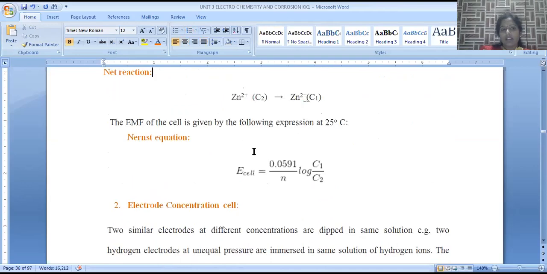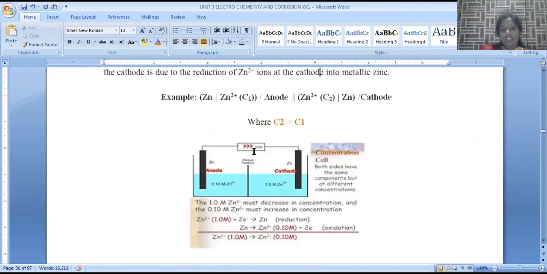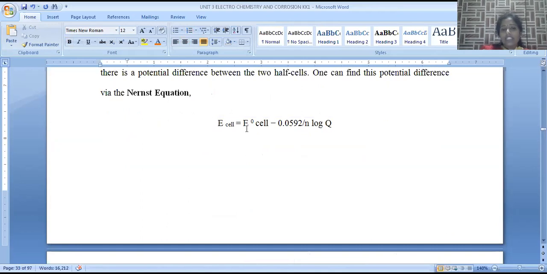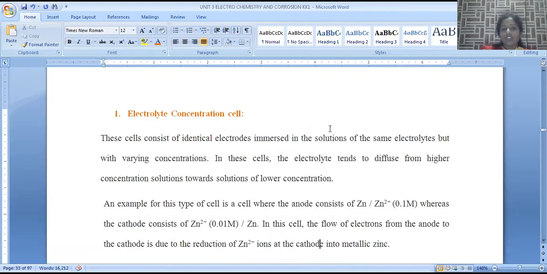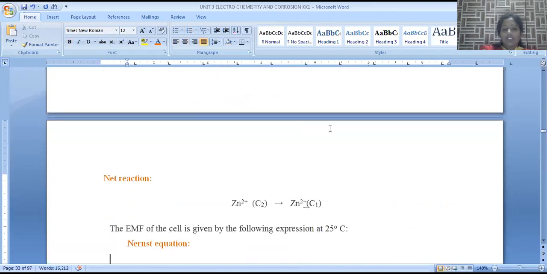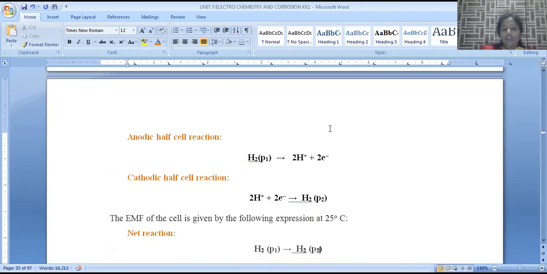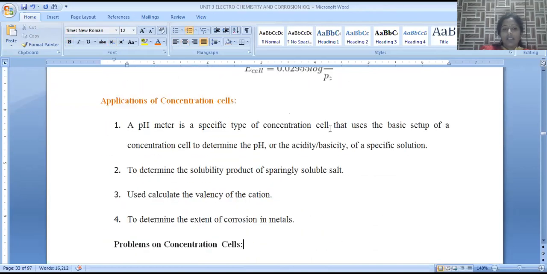Here is the formula for the calculation of the equilibrium constant: E cell is equal to E naught minus 0.0591 by n log of K equilibrium. It is possible to determine the equilibrium constant of the reaction. So that is also another application of this concentration cell.